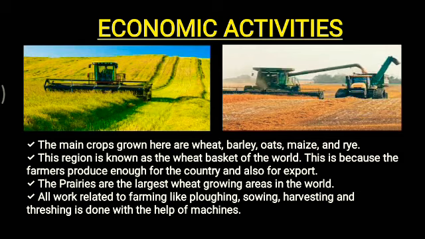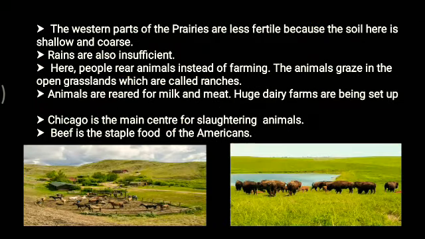Now the western parts of the prairies are less fertile, because the soil here is a bit shallow and coarse. Rains are also insufficient. So here what happens, people rear animals instead of farming. The animals graze in the open grasslands which are called ranches. You see the picture here, this is an open grassland where the animals are reared. So these are called ranches.